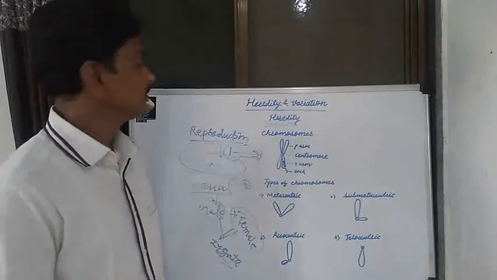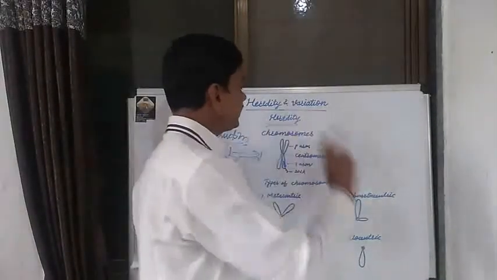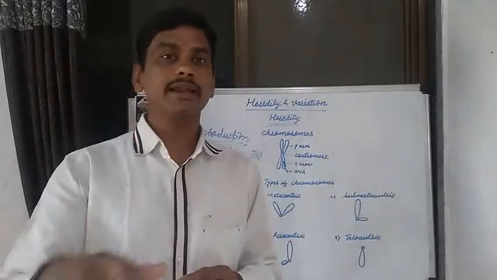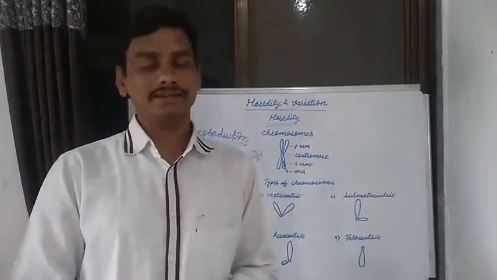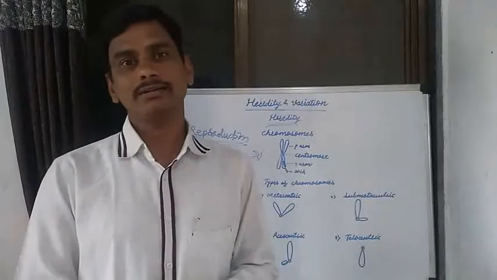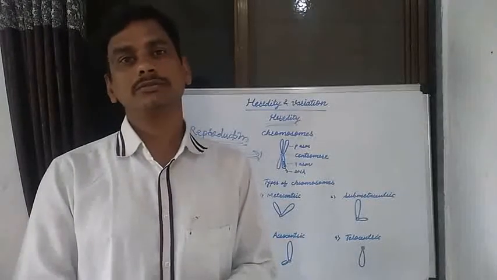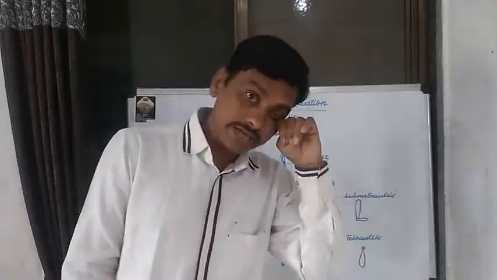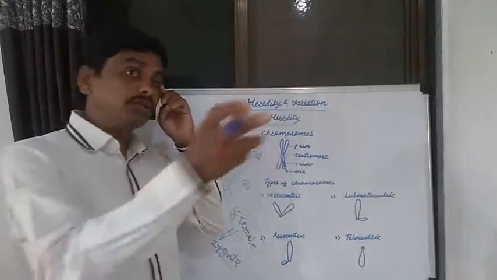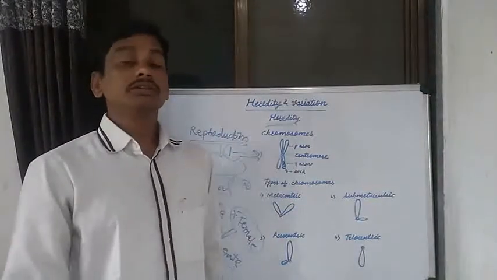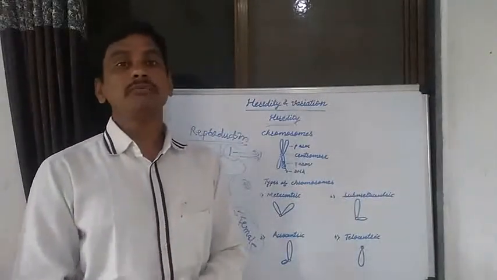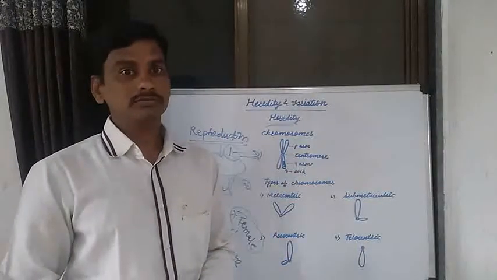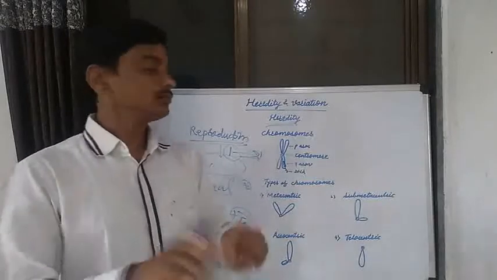Through reproduction, heredity transfers various hereditary characters: physical characters, mental characters, and other characters. These characters pass from parent to their offspring, from one generation into another generation. That is known as inheritance, that is known as heredity.